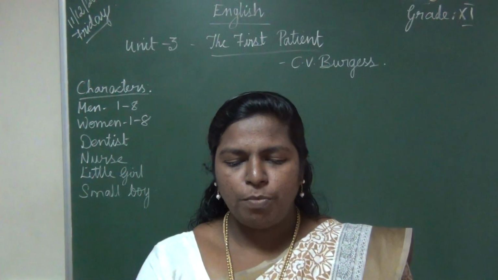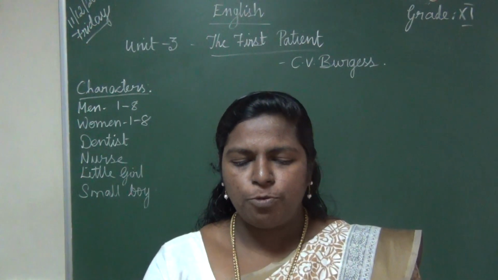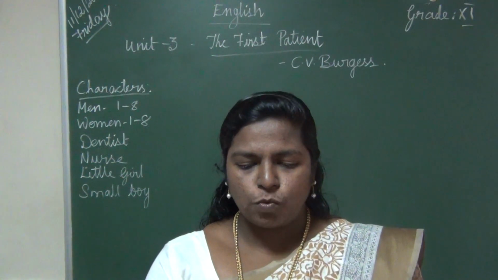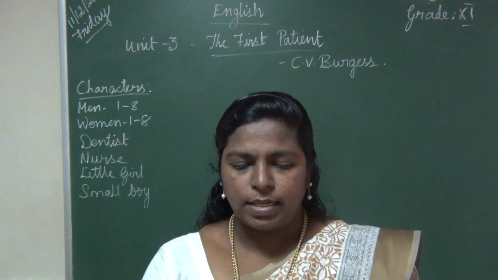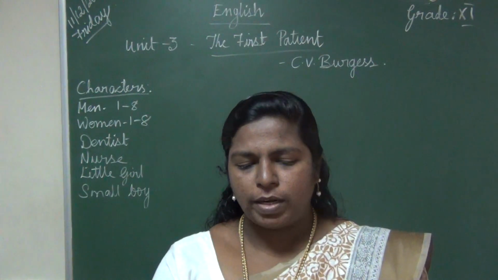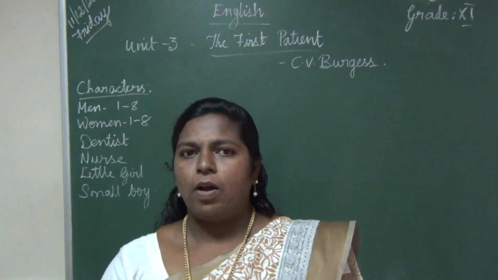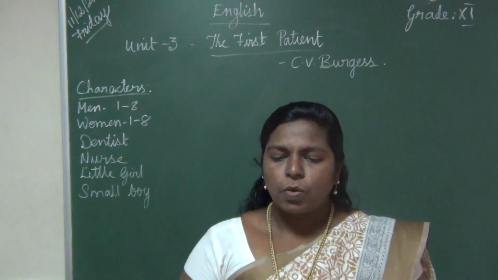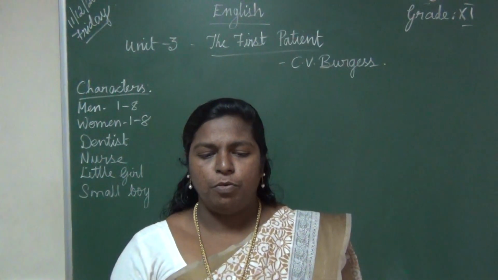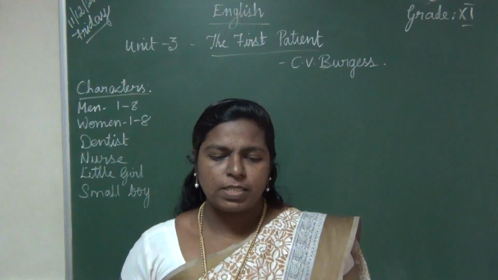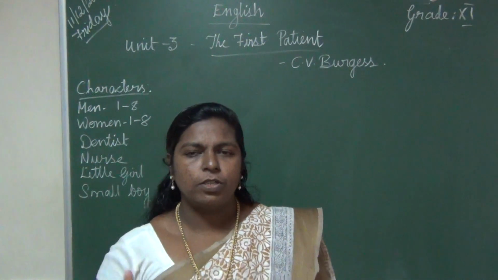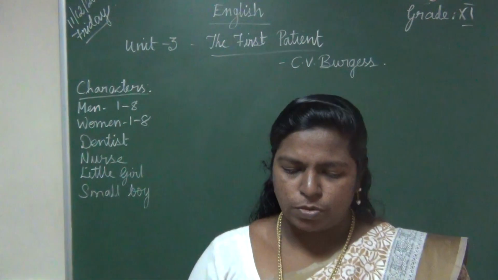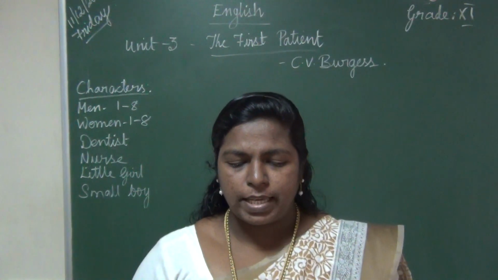For a moment woman 2, man 4 and woman 5 sit gaping. Then woman 1 wails as woman 2, woman 7 and the little girl stand and make for the door left. So now again they were sitting, giving some gap. One by one, woman 1 is crying, woman 2 and woman 7 and the little girl, everyone started to go out near the left door. They wanted to move out. Man 7: This is the end, I am off.